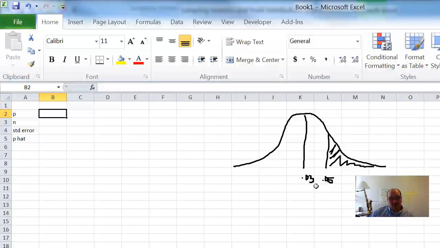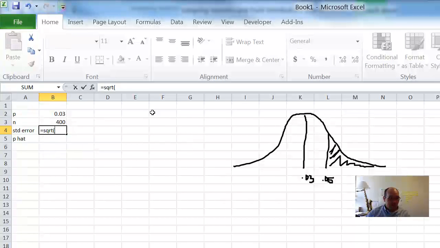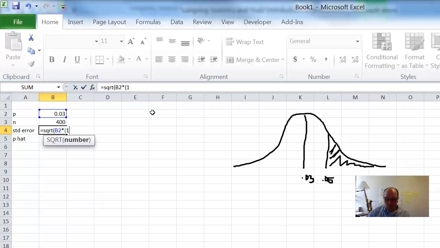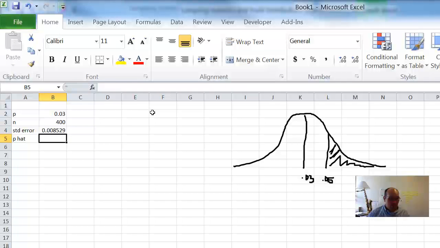Okay, so we know how to do this problem, or at least we know what's going on here. We have what was expected, and what we're asked to consider in this case, 5%. This is what's expected, what was given to us, so 0.03. And then we sample how many? 400 households. So the standard error is the same as before: the square root of P times 1 minus P, divided by N. And then P hat is what we're supposed to consider. It's not really what we got, but we're asked to consider that this is what we got. And what's the probability of this happening?